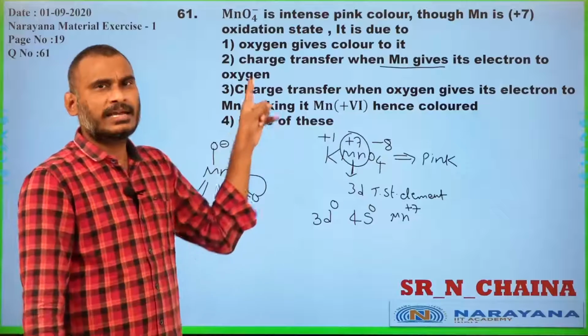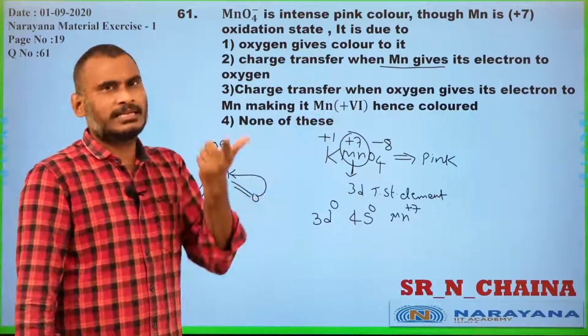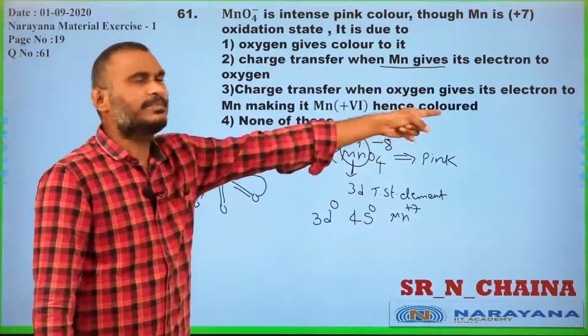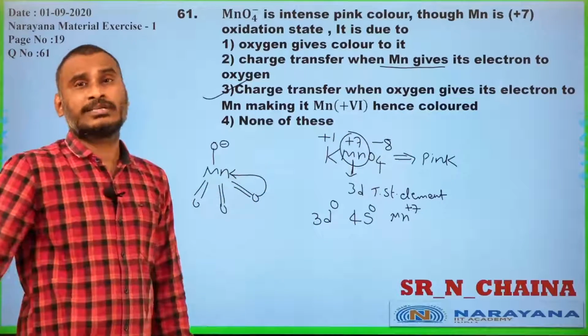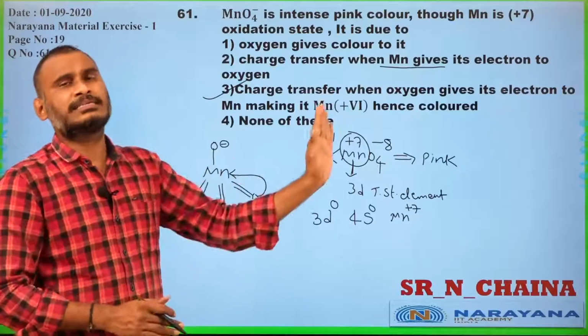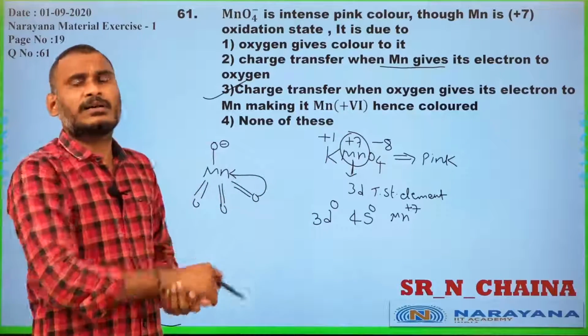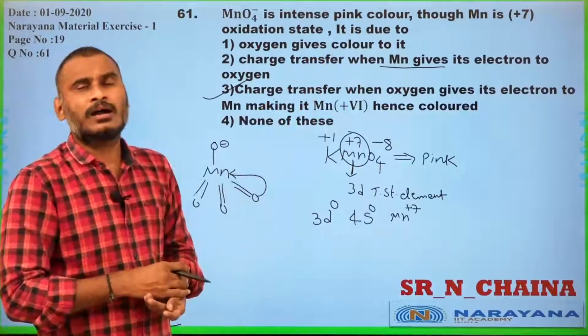Because of taking an electron from the oxygen, the manganese charge decreases to 6. That means one electron is gained, hence it becomes colored. From the anion to the cation attached to it, a charge transfer phenomenon occurs. This charge transfer causes an electron transition, and this electron transition again causes color in the compounds.